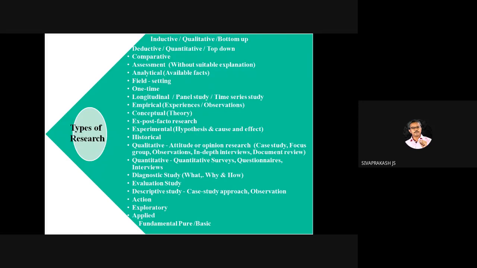Okay, then go for the case study approach. We can see this under the descriptive study also, so we can classify this as one of the studies. So case study, we have already seen, is a micro level. We cannot go for a macro level case study. Any organization or individual or village, we can go for the case study approach. We can study a particular company or individual. So that is the case study method.